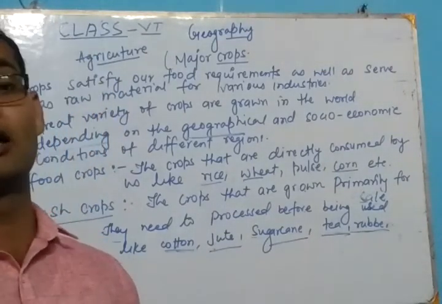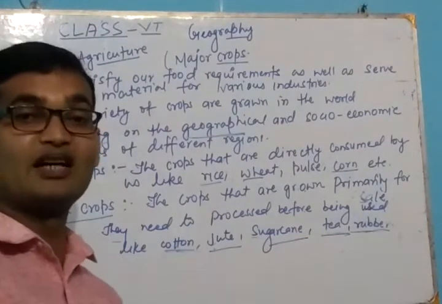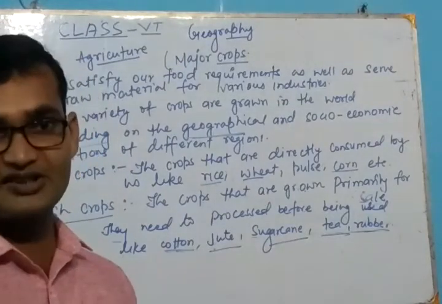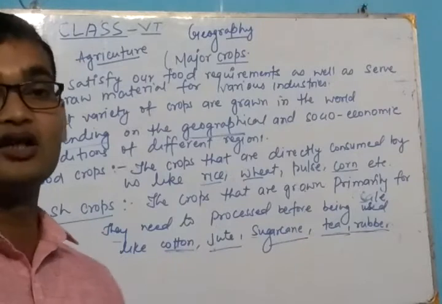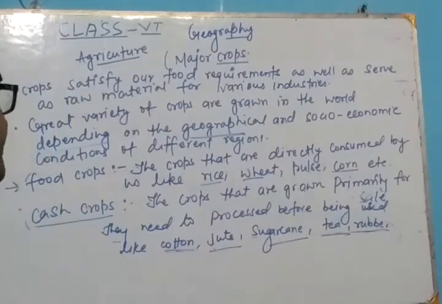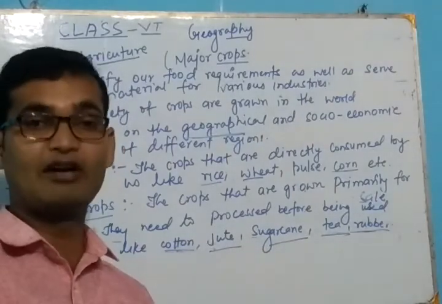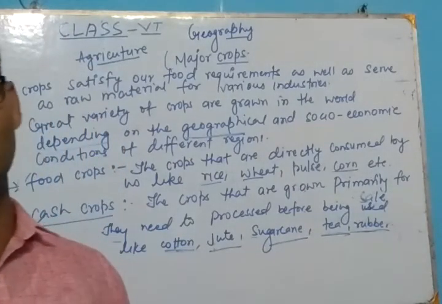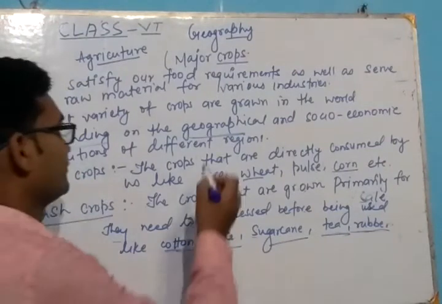it not only satisfies our needs, but it is also a very important raw material for the various industries. The different varieties of crops that are grown in the world depend upon the geographical features.